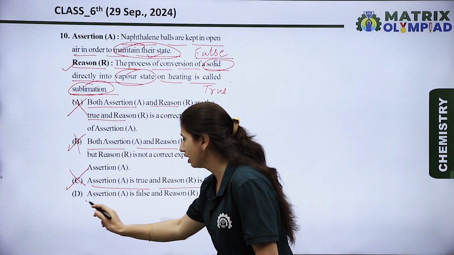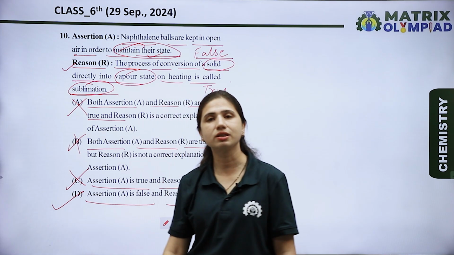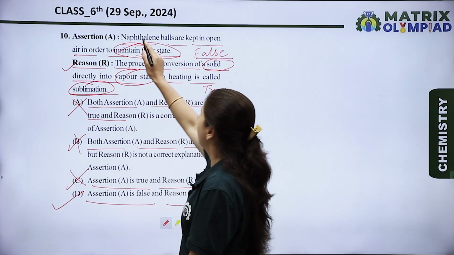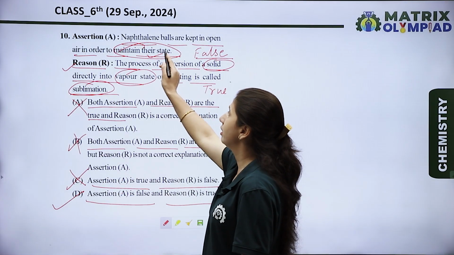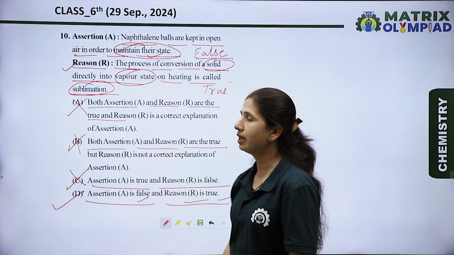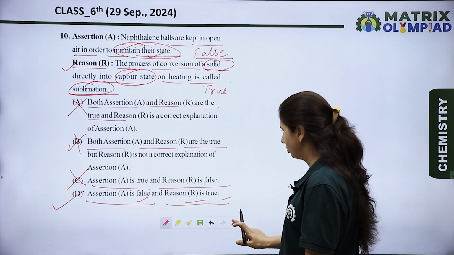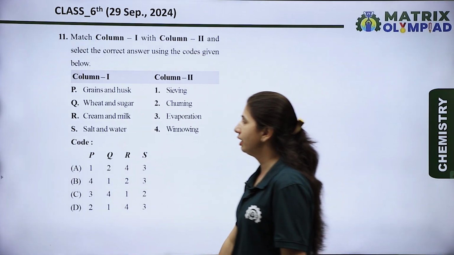Now let's see the last. Assertion is false and the reason is true. Yes, option D is the right option because naphthalene balls are a sublimable substance, so they cannot maintain their state. So the assertion is a false statement and the reason is a true statement. So option D is the right option for this question. Now let's see the next question.